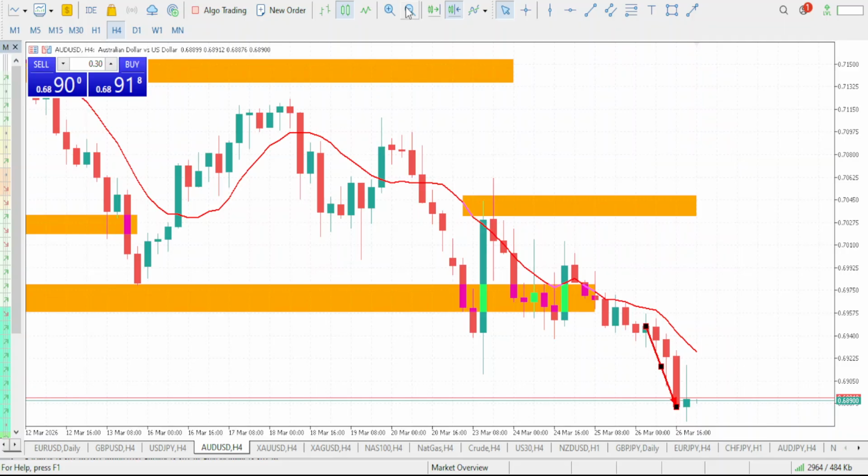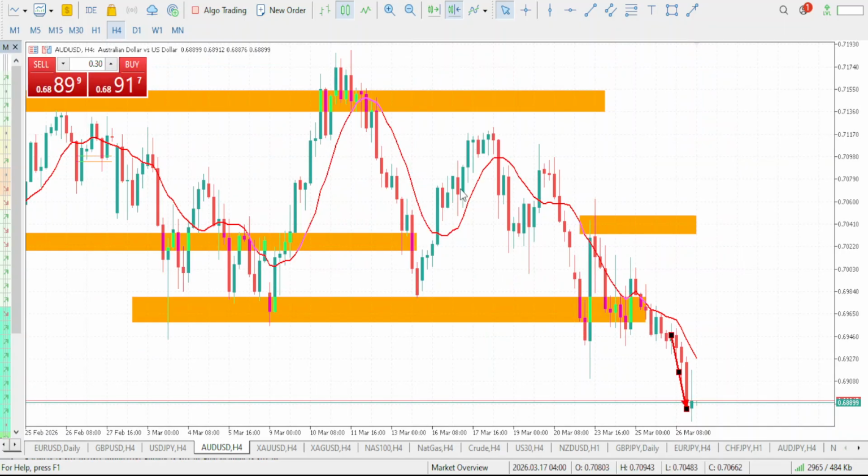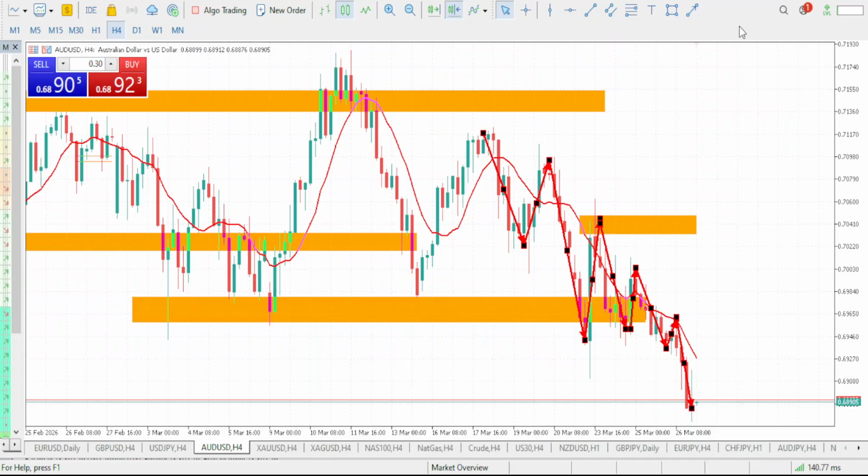Now let's start with the trend on our AUDUSD. So this is a sell, right? Here comes the pullback, which is a lower high. Market was able to drop to form a new lower low. This is the lower high. Market drop, right? Now market was able to pull back. Market eventually dropped one more time to form a new low that took out this previous low. Now here comes the lower high. Market eventually dropped one more time to form a new lower low.